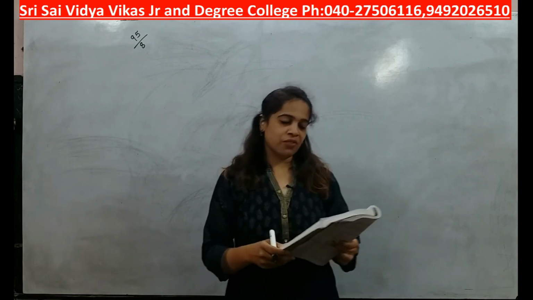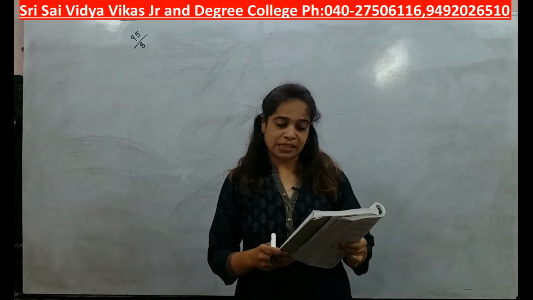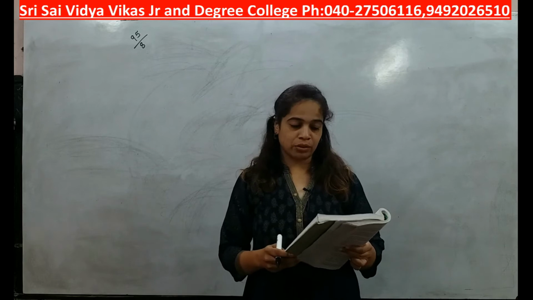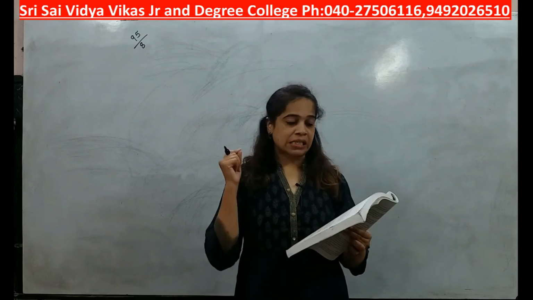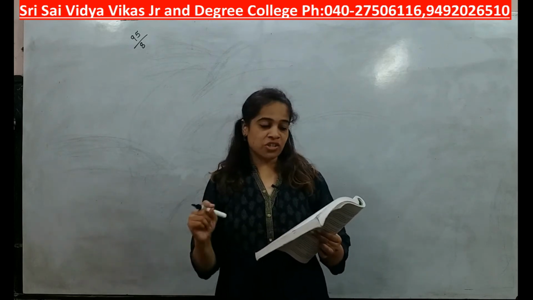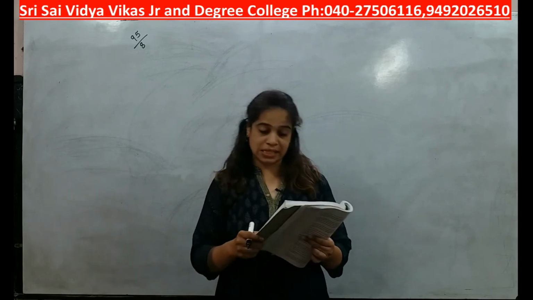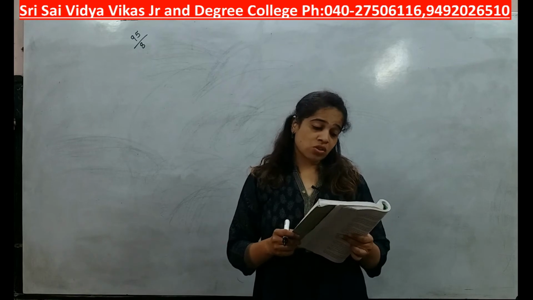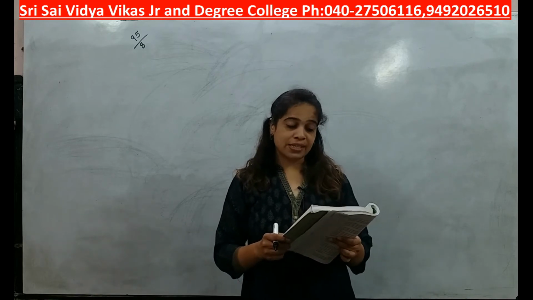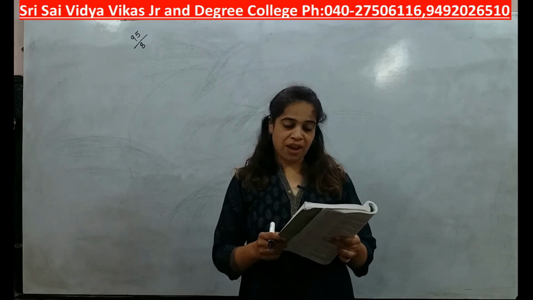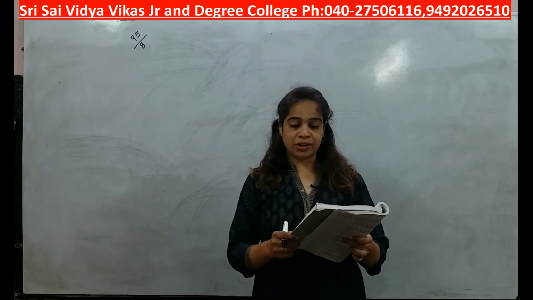Rajiv and company of Chennai consigned 100 radios to Teja and company of Hyderabad. Okay, so now Rajiv is sending goods to Teja. So Rajiv is going to be consignor whereas Teja is going to be a consignee. The cost of each radio was rupees 500. Rajiv and company paid insurance 500, freight 800.